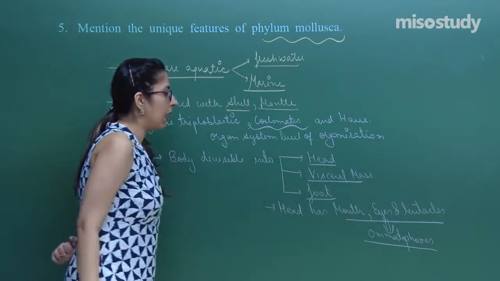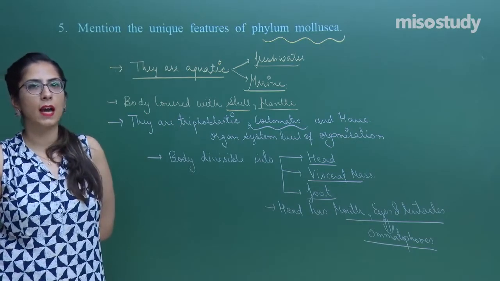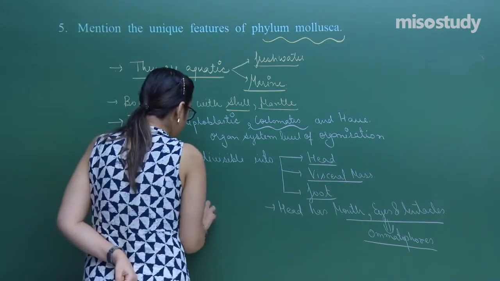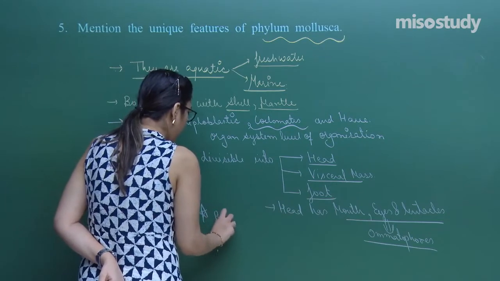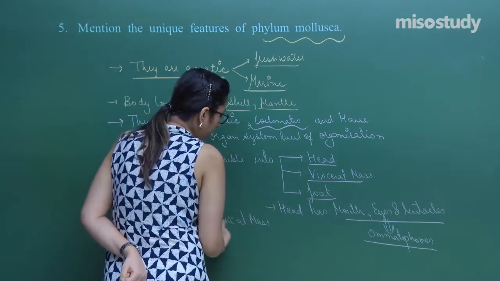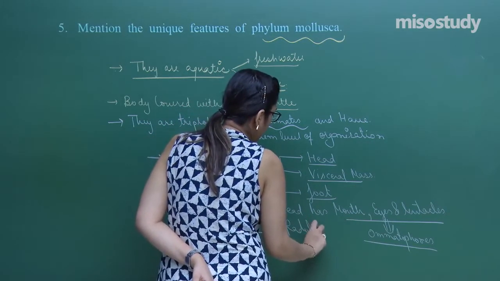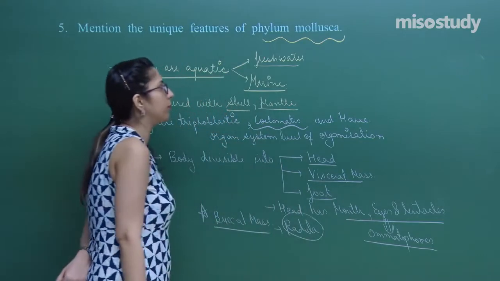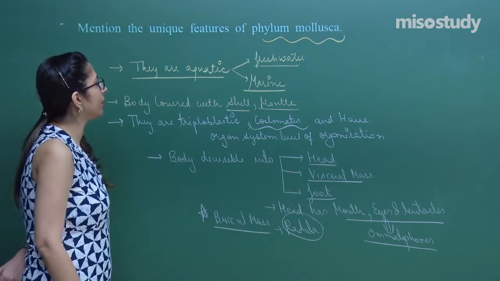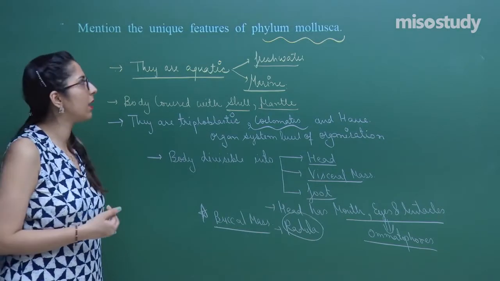After that, the buccal mass is present, which has a radula. One more important feature is the buccal mass, which has a radula. In the radula, the teeth are arranged, which help in mastication of food. So, these are the general characteristics of the phylum Mollusca.